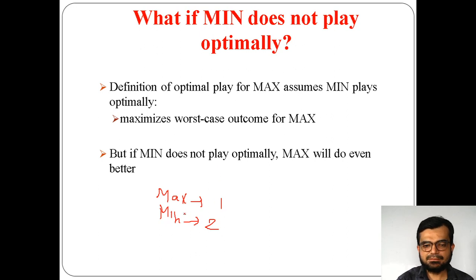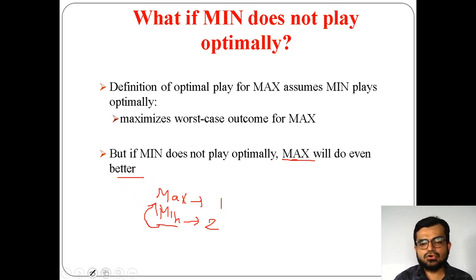That means, for example, if minimum does not play well, that means minimum does not try to minimize the performance of the first player. Ultimately what happens? Max will do even better. It means max can win the game. So that's why both the max and minimum will perform optimally.